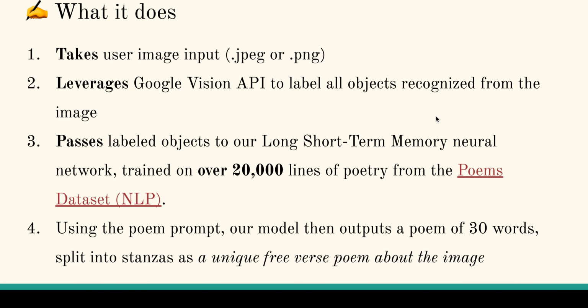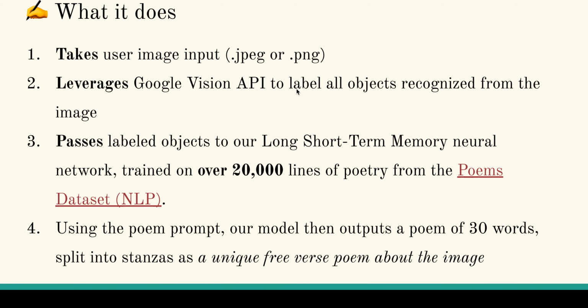So what does it do? First, it takes a user image input from a link that's a JPEG or a PNG file. Then, it leverages the Google Vision API to label all the objects recognized from the image before passing these labels on in the backend to our long short-term memory neural network, trained on over 20,000 lines of poetry from the poems dataset online. Using the poem prompt, or the labels, our model then outputs a poem of 30 words, split into stanzas as a unique free verse poem about the image.